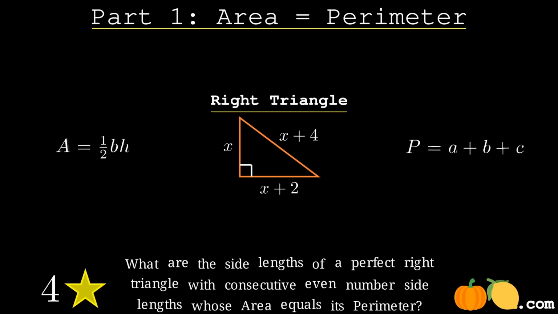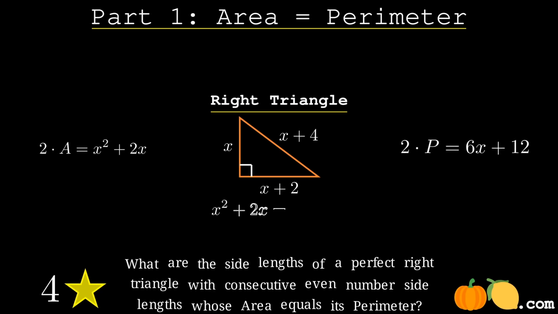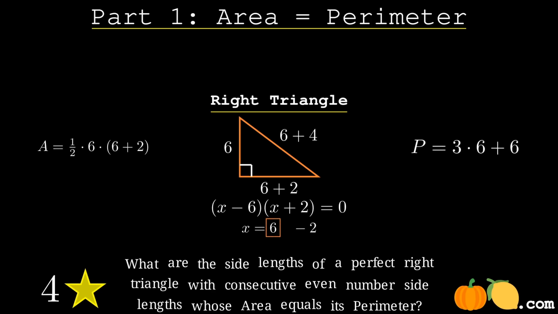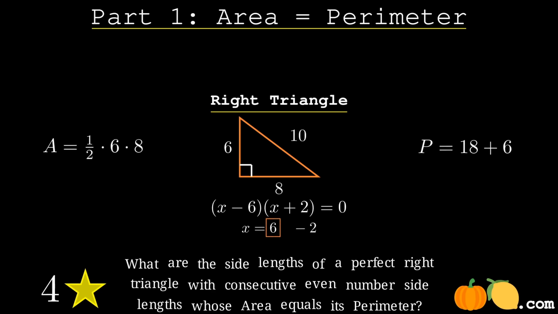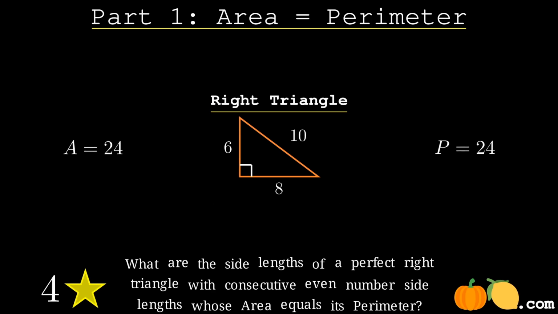What are the side lengths of a perfect right triangle with consecutive even number side lengths whose area equals its perimeter? We see that the solution is a 6, 8, 10 perfect right triangle with equal area and perimeter of 24.